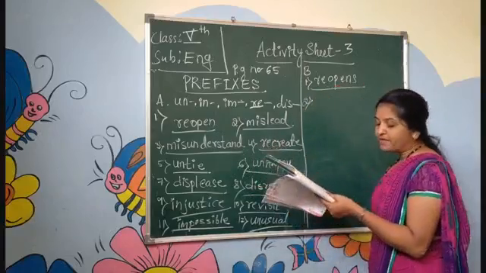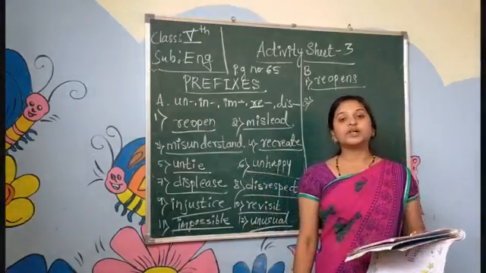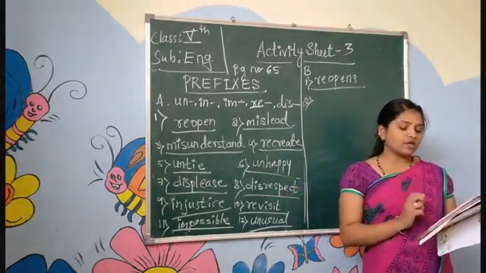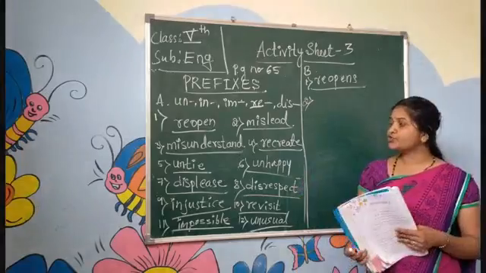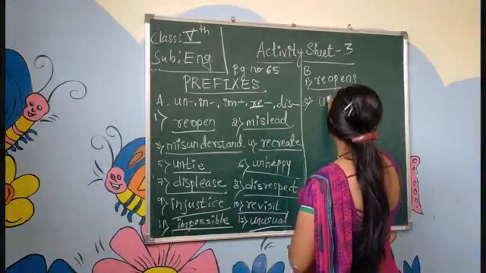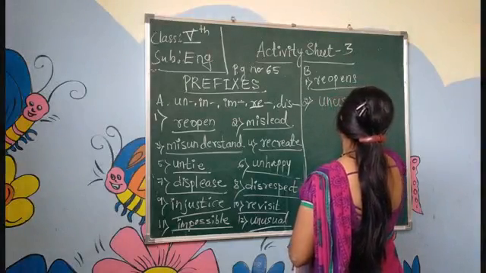Second one, Reena saw an dash bird in the zoo. So here, usual they have given. Usual, unusual. So here you need to add un for usual. Then it will become unusual.